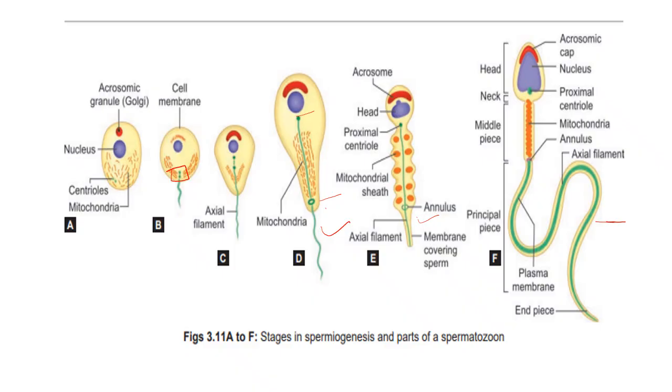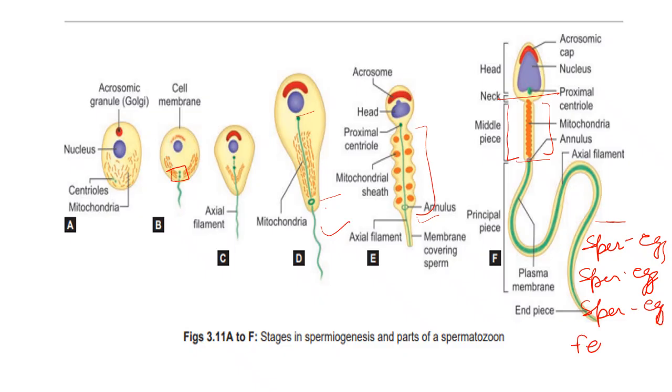Next, in the middle piece, you can see this proximal centriole, and this annulus part is surrounded by the mitochondria. It is the primitive form. This together is known as the middle piece. And what happens with the cell membrane? The cell membrane persists, and it helps in sperm recognition, sperm binding, and sperm fusion during the fertilization process.